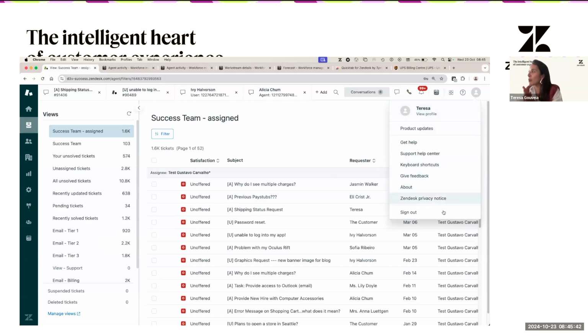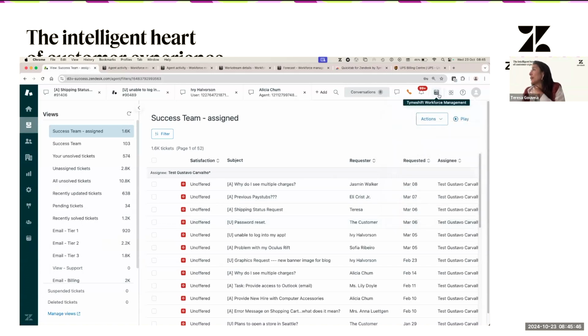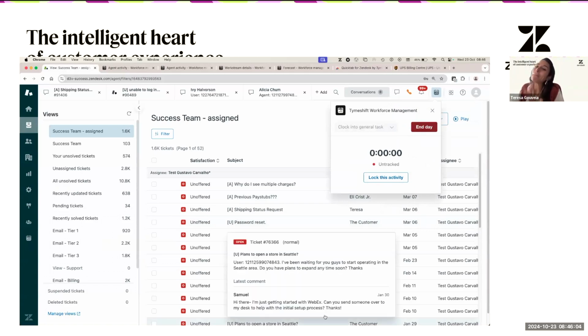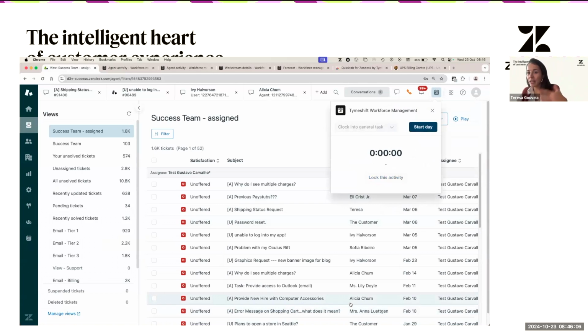If the agent signs out from Zendesk, that's not going to stop the tracking, because the tracking will keep counting. So most of the time, this is what happens. Agents forget to end the day, they just sign out from Zendesk, but they don't end the day. So for agents to stop the tracking, they have to end the day. We know human error happens a lot, this is very common.